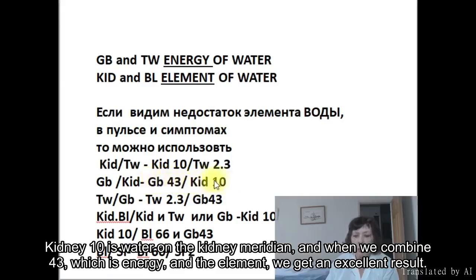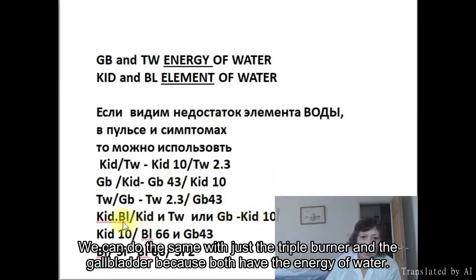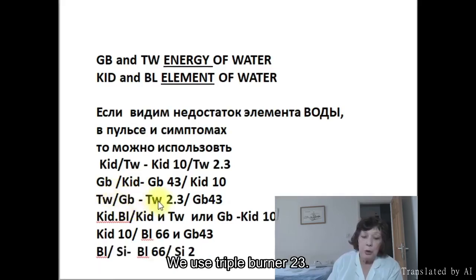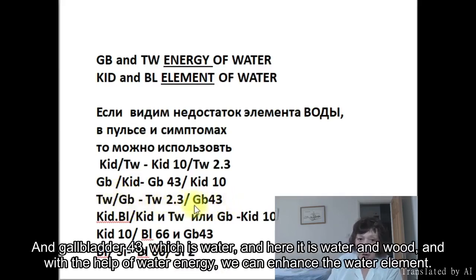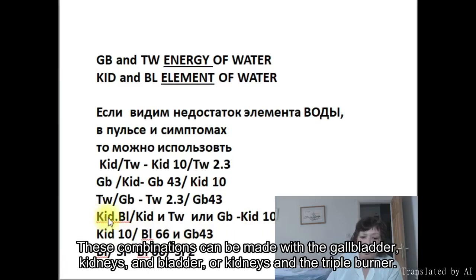Kidney 10 is water on the kidney meridian, and when we combine 43, which is energy, and the element, we get an excellent result. We can do the same with just the triple burner and the gallbladder because both have the energy of water. We use triple burner 23 and gallbladder 43, which is water, and here it is water and wood, and with the help of water energy, we can enhance the water element. These combinations can be made with the gallbladder, kidneys, and bladder, or kidneys and the triple burner.